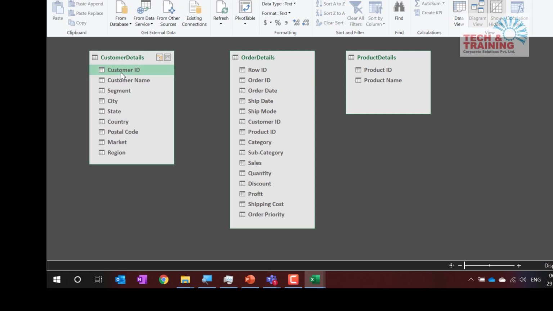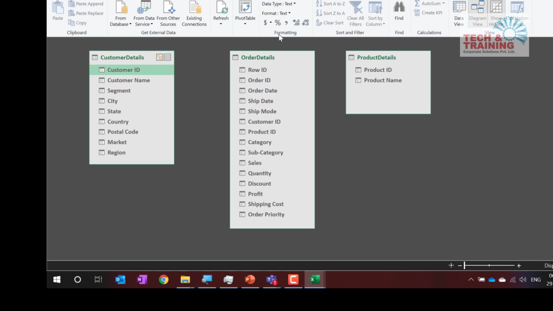If a customer places an order for a product, that means an entry has to be made in the order details table. If a product is being sold, the entry is going to be added into the order details table: which product is being sold, to whom, and who is ordering that product. So that means this is nothing but a transaction table, right? I have given you very simple and small, crisp data.